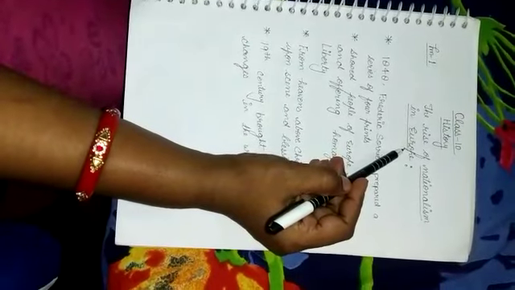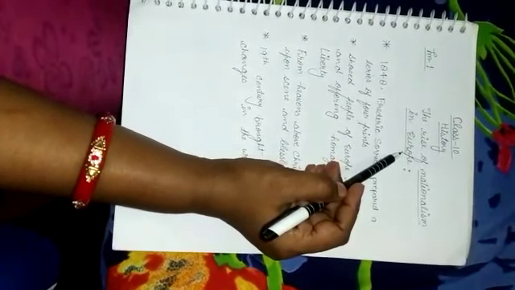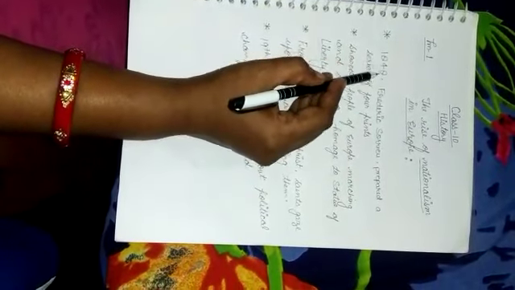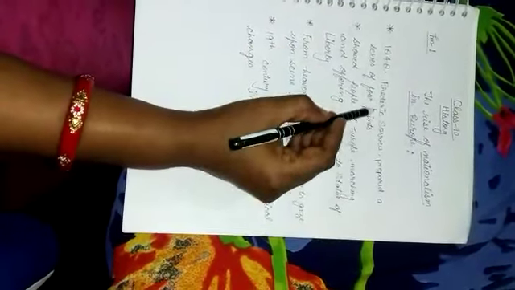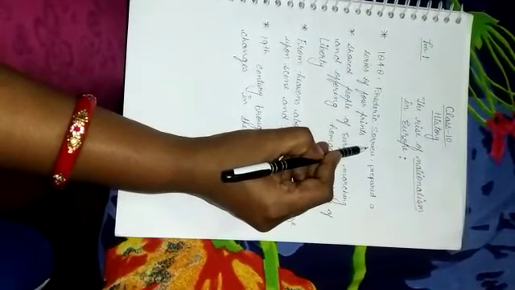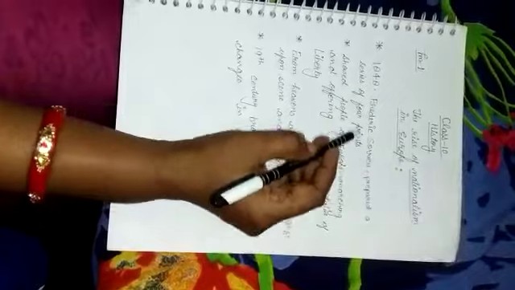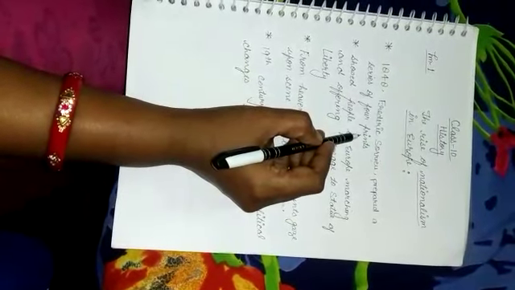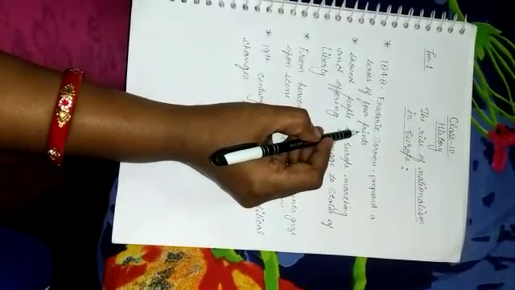In the starting of the lesson it is given that in 1848 Frederic Sorrieu, a French painter, prepared a series of 4 prints visualizing his dream of a world.